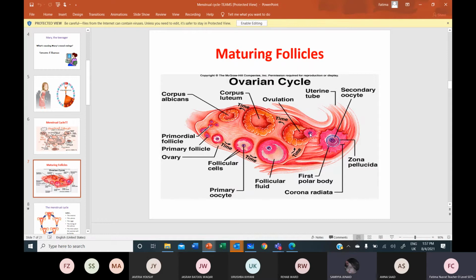Do we know the name of luteinizing hormone? On the 14th day, luteinizing hormone is released from the pituitary gland, which induces ovulation and helps in the formation of the corpus luteum. Great.